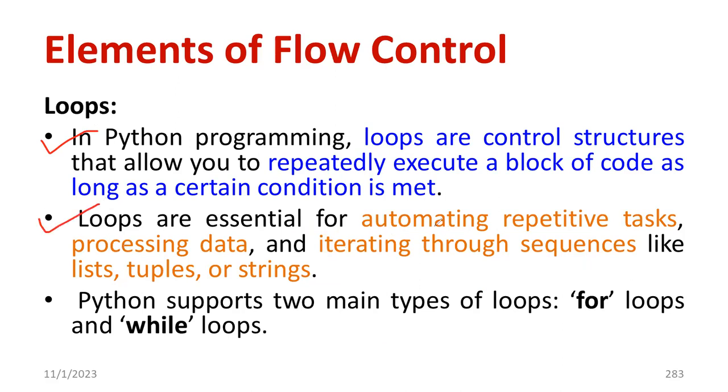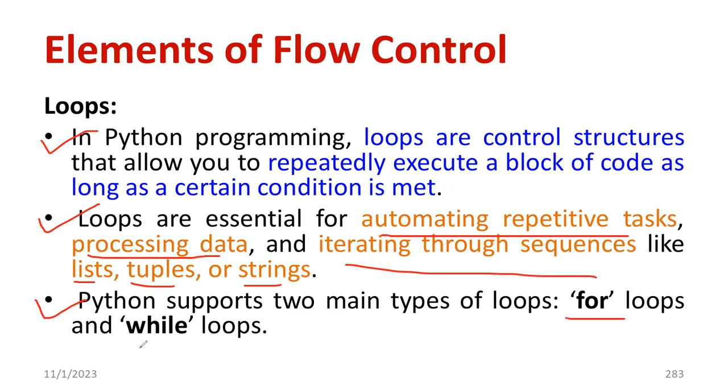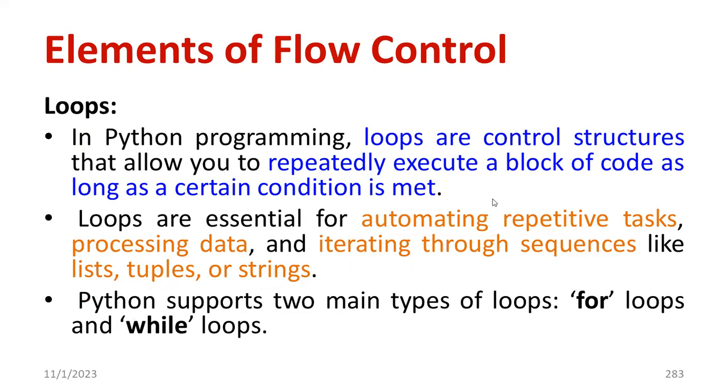Loops are very important for automatic repetitive tasks, processing the data, and iteration over different sequences. For example, different types of data type. If you want to operate on a different data type like a list, tuple, or string, if you want to have replication, we require loops. Also, you know that Python supports two important loops, such as for loop and while loop. So in this session, we are going to discuss how to use for loop and while loop in Python programming. So moving on to the further discussion.